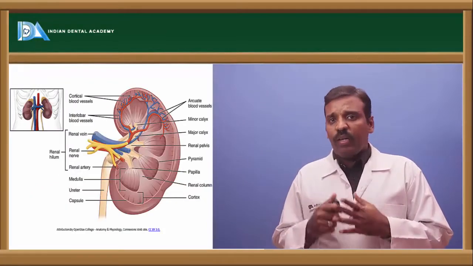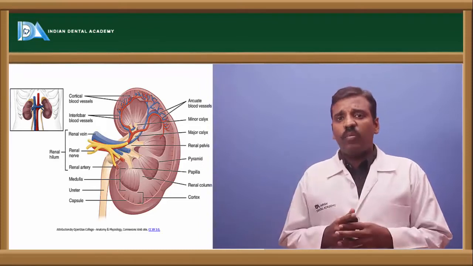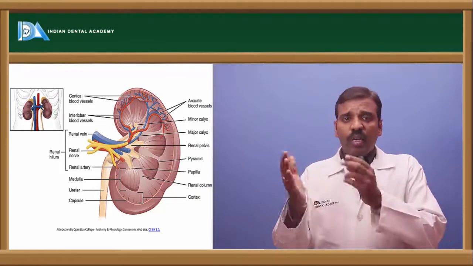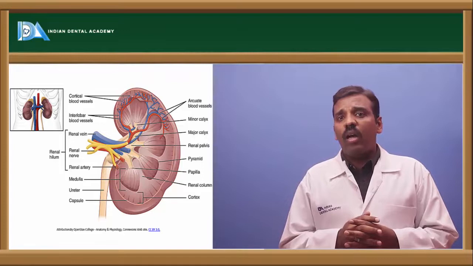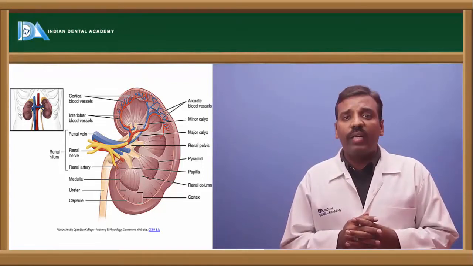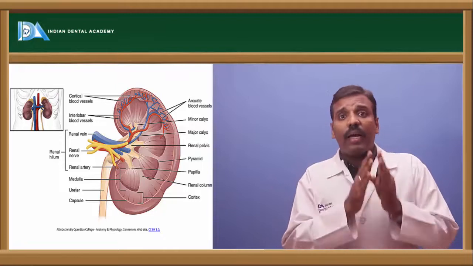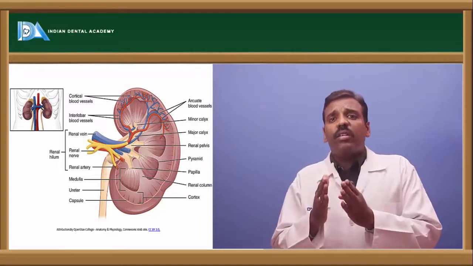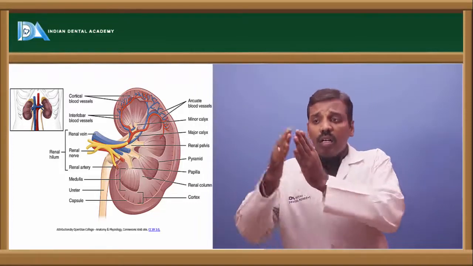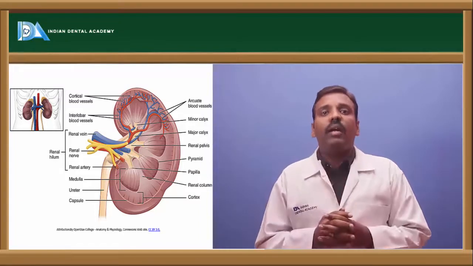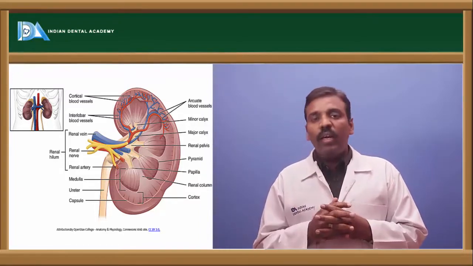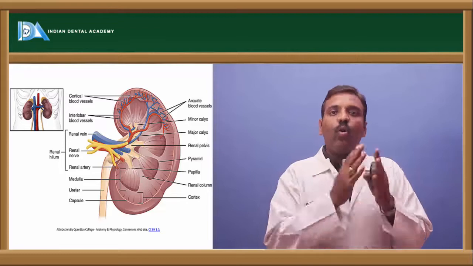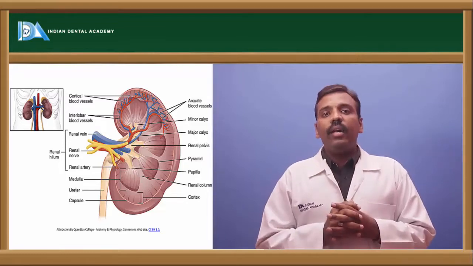If you see this diagram, the outer layer of the kidney is called the cortex, and just below the cortex is the medulla. The opening of the kidney is called the renal hilum. In between the renal hilum and the medulla there is a part called the renal sinus. So cortex is the outer part, next medulla, next renal sinus, and after that the opening of the kidney, the renal hilum.